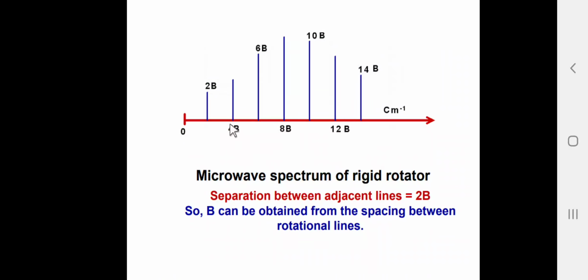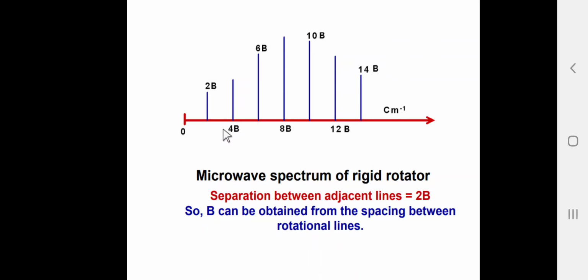So, finally this is the microwave spectrum of the rigid diatomic molecule. The first line is obtained at 2B centimeter inverse, the second one will be 4B, 6B, 8B, 10B, 12B, 14B centimeter inverse, and so on. What is the important separation between the two lines? It is 2B.